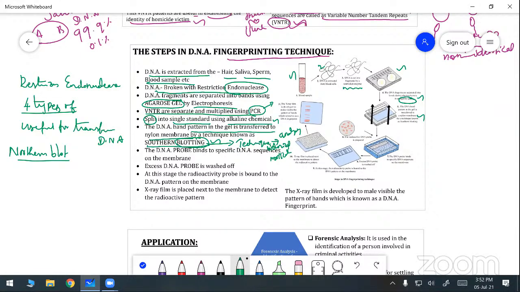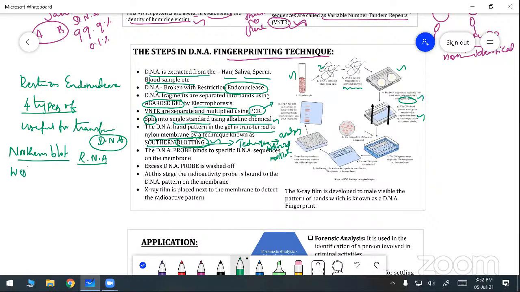This blotting is divided into 4 types. Here is given the Southern blot. With the help of Southern blotting, we can detect the DNA. The second type is Northern blotting, useful for detecting the RNA. The third one is called the Western blot.